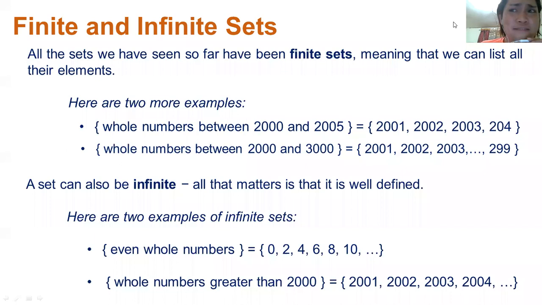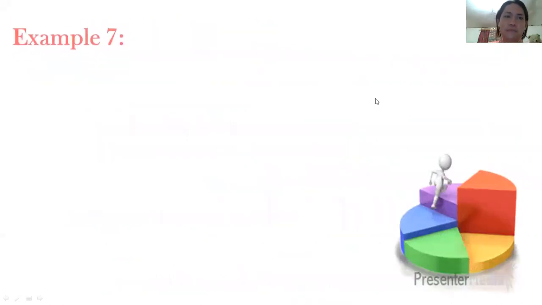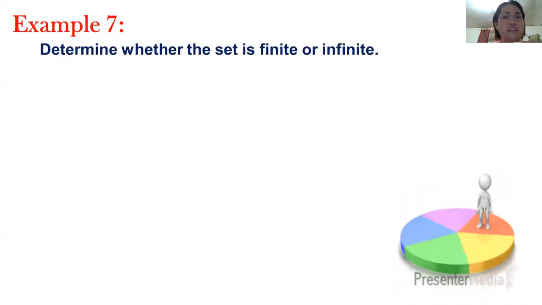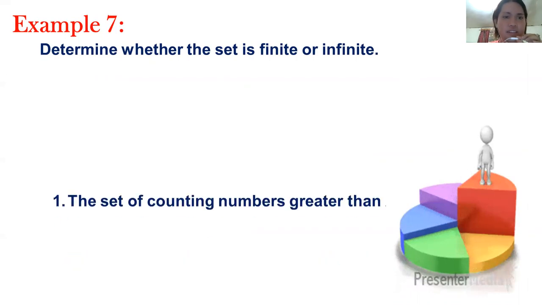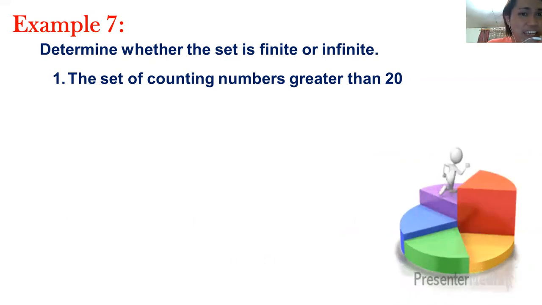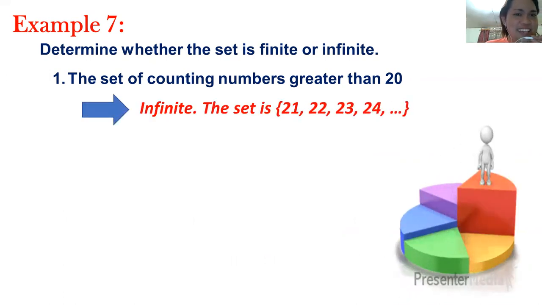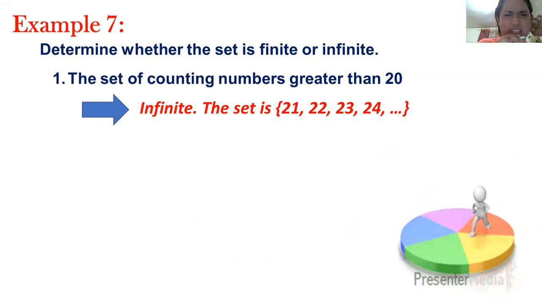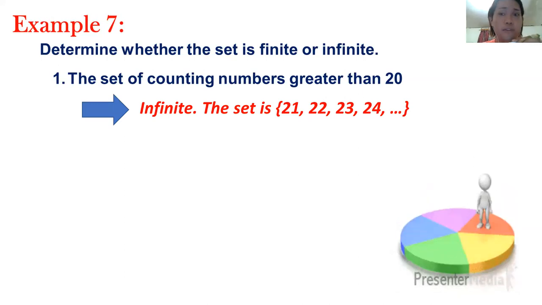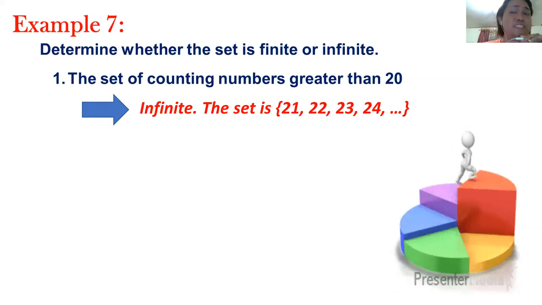So very simple, right? So you can now say that math is fun and easy and interesting. I hope so. Okay, so let's try to apply the concept that you just learned about finite and infinite sets. Determine if the given set is finite or infinite. Let's start with this one. The set of counting numbers greater than 20. Finite or infinite? It's infinite. Why, sir? The set is 21, 22, 23, 24, so on and so forth. You can't count them all, so you'll just end up with an ellipsis.